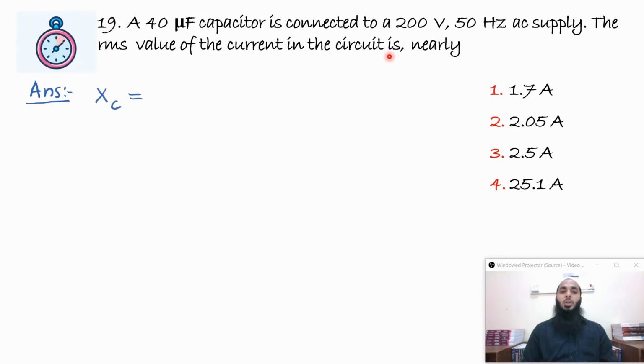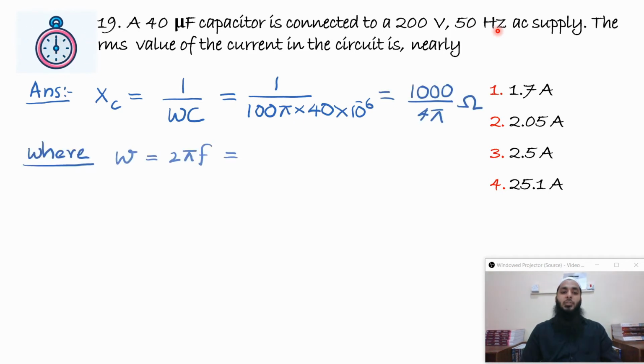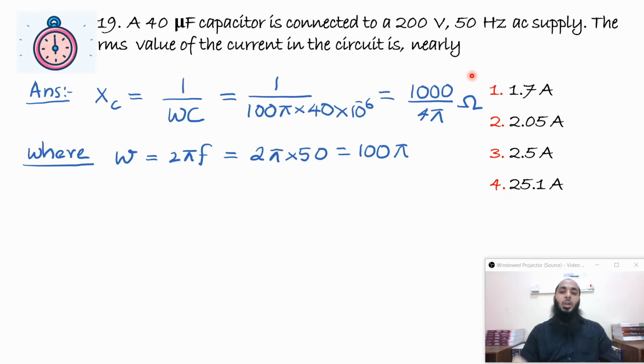So clearly, the RMS value of the current is equal to VRMS divided by the capacitive reactance. So we have to find the capacitive reactance, which is 1 by omega C. But this omega you can find by using the frequency. We know that omega is equal to 2 pi f, which is 2 pi into 50, which is 100 pi, and that 100 pi I have substituted over here, and C is equal to 40 microfarad. Micro is 10 raised to minus 6, and with that we'll get the capacitive reactance as 100 by 4 pi, or 250 by pi ohm.